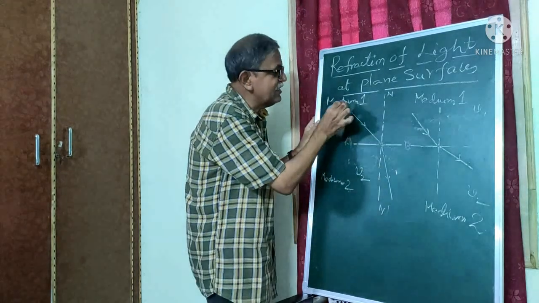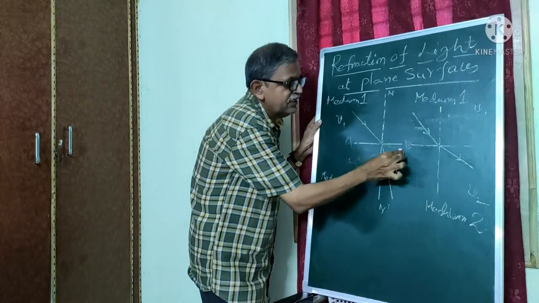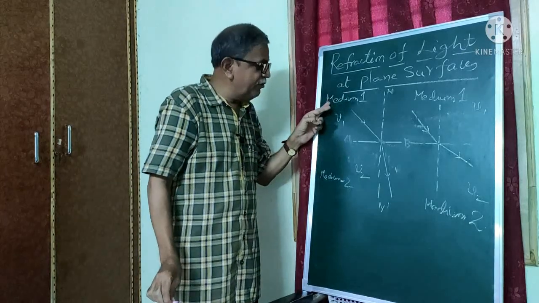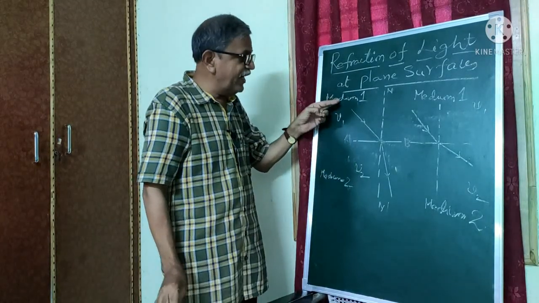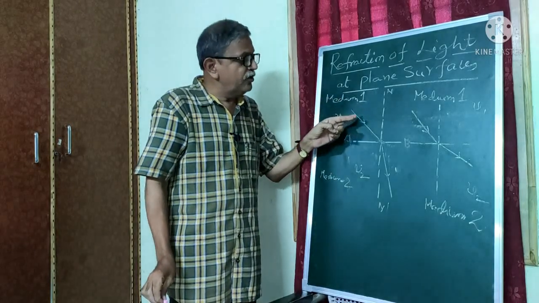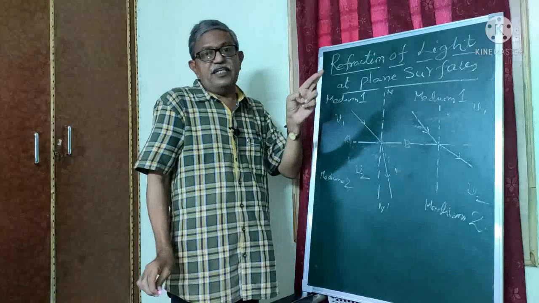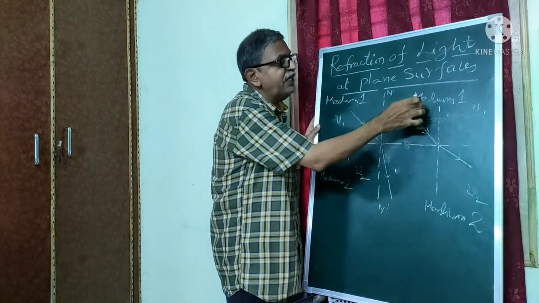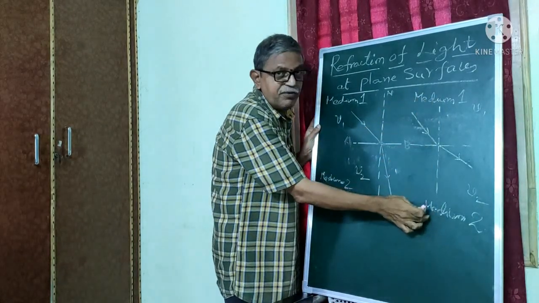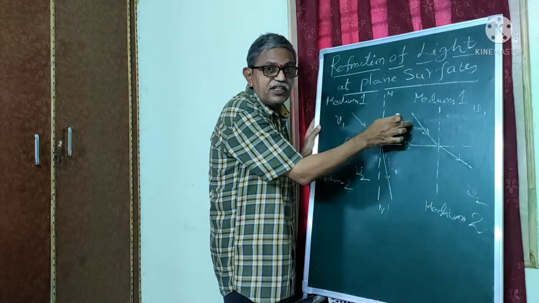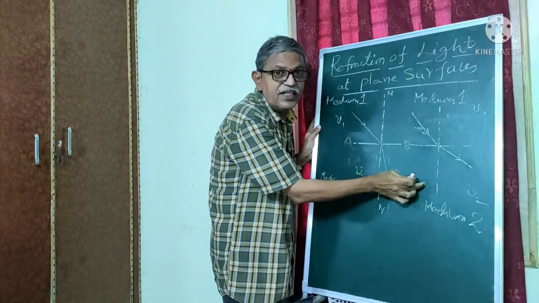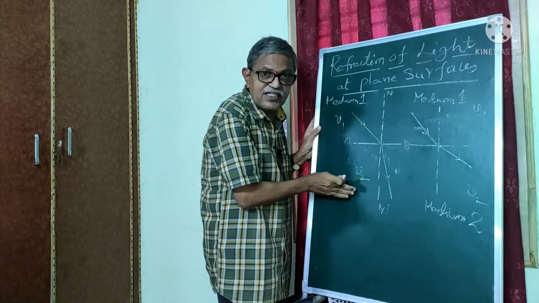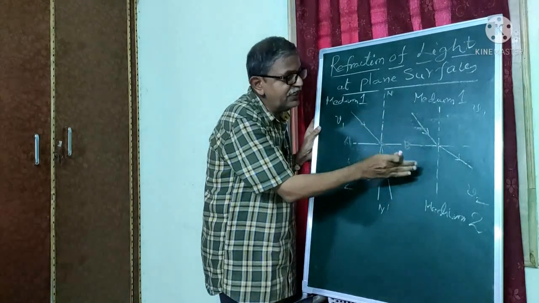See here, this is the denser medium. Here it is the rarer medium. That means the ray of light is coming from the rarer medium and passing through the denser medium. Similarly, please observe here, this is medium 1 and this is medium 2. The upper portion is the denser medium, the lower portion is the rarer medium. That means this is quite opposite.